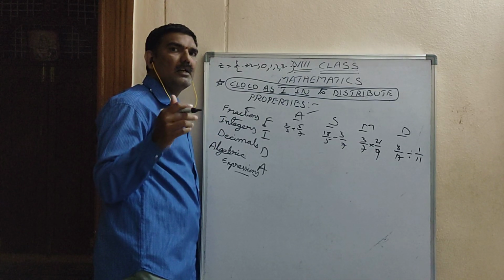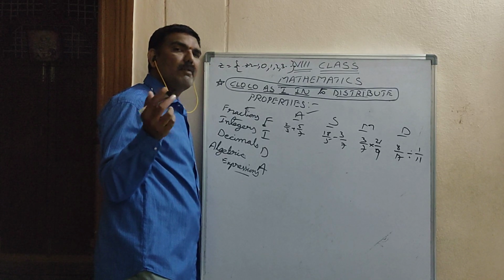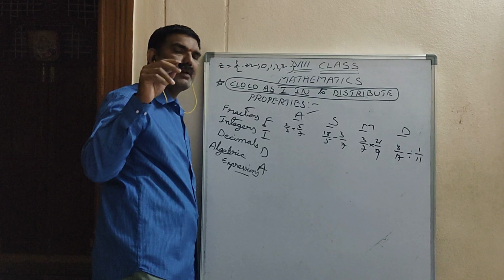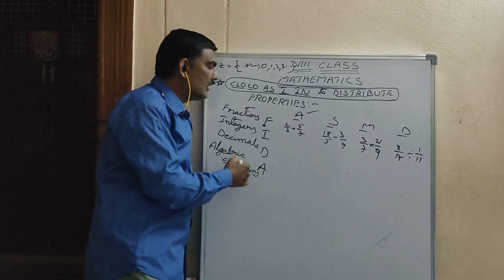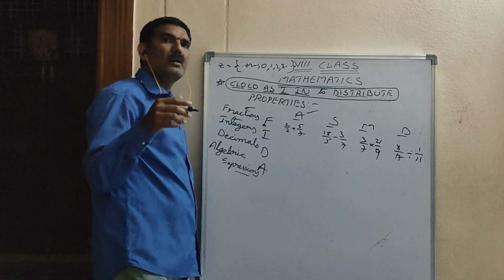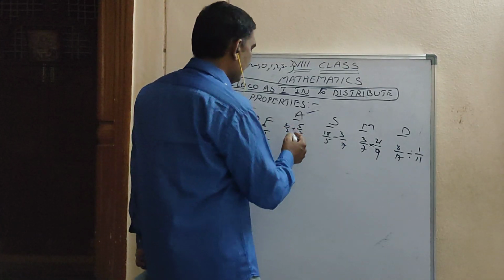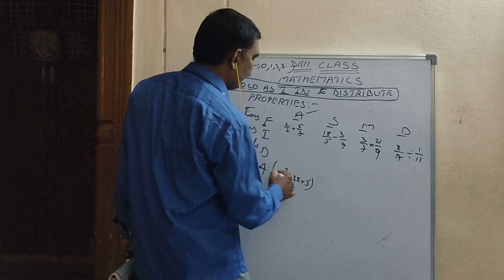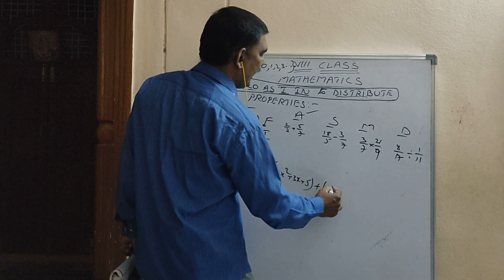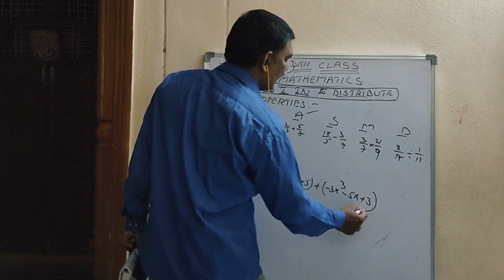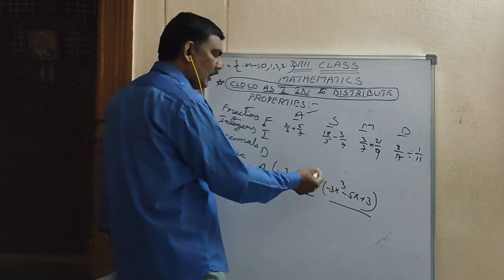So in algebra, x, y, z, algebraic identities, terms will be there, with subtractions, additions, divisions, multiplications. Addition means 2x square plus 3x plus 5 plus some minus 3x cube minus 5x plus 3. So this is also called addition only.